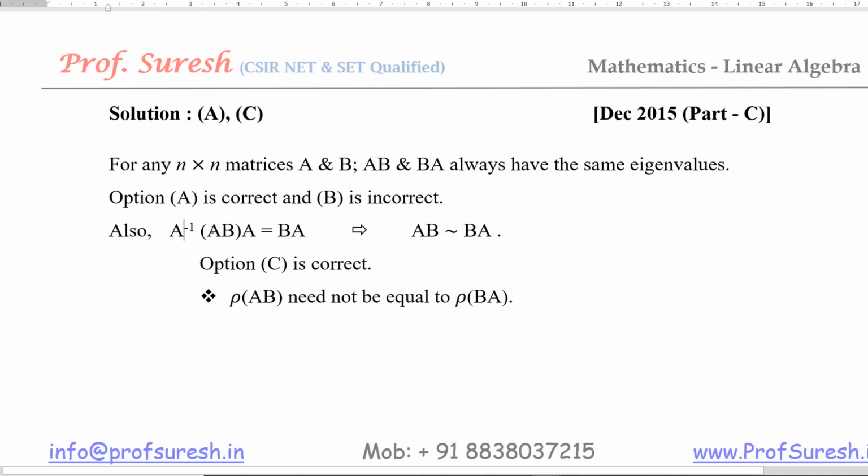So A inverse, consider this as one matrix, and A, that equals BA, which means AB is similar to BA. So option C is correct. In general, rank of AB need not be equal to rank of BA. This is the result. Rank of AB need not be equal to rank of BA. இப்படி இருக்கணும்னு அவசியம் கிடையாது. இது வந்து நமக்கு ரிசல்ட்டு.